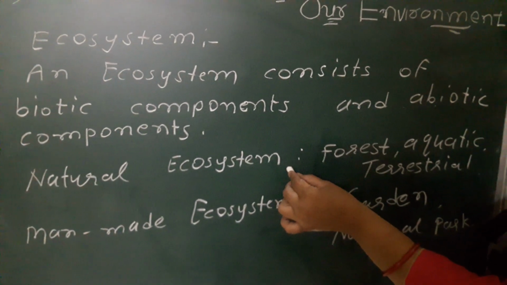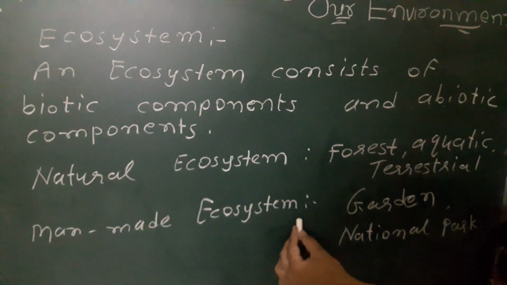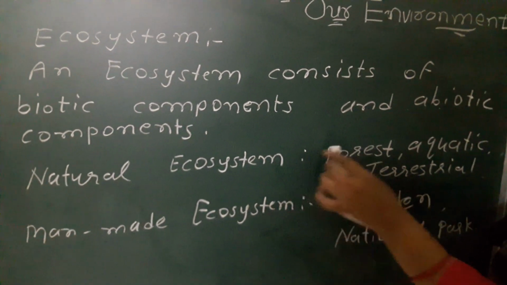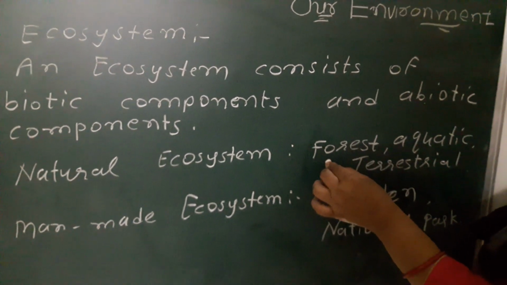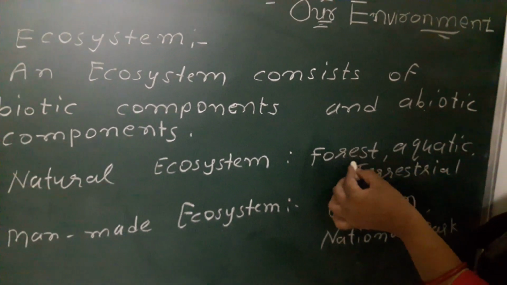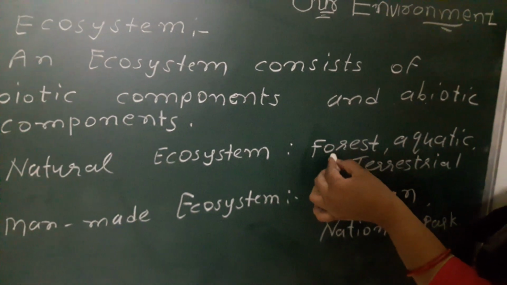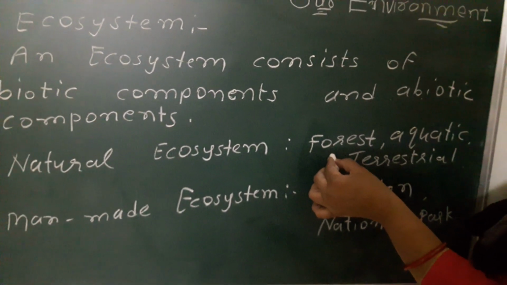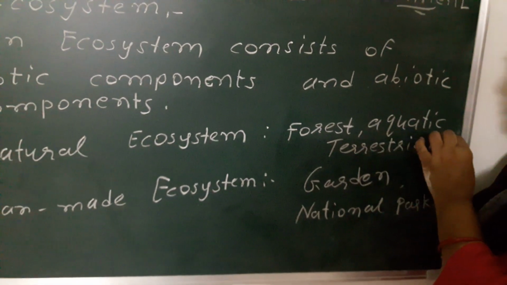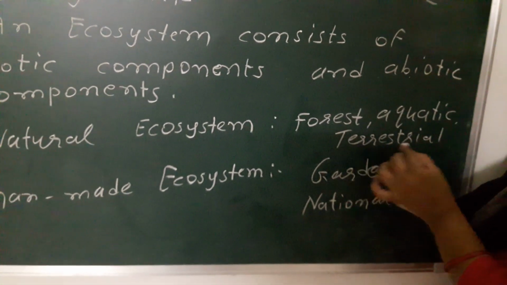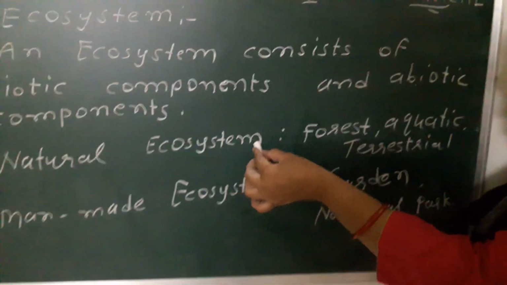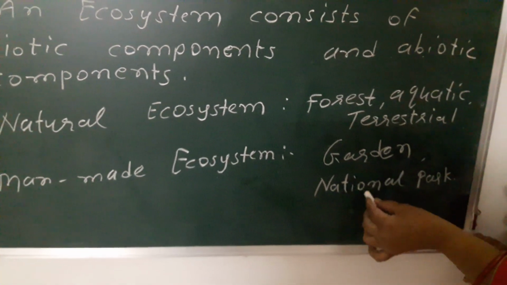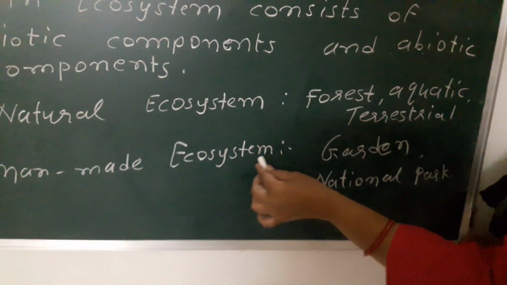There are two types of ecosystem: natural ecosystem and man-made ecosystem. Natural ecosystem, that is forest, and also pond and lake, which are aquatic ecosystems. So aquatic and terrestrial ecosystems are natural ecosystems. And man-made ecosystems are garden and national park.